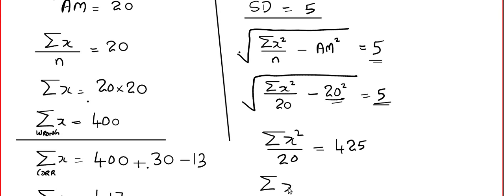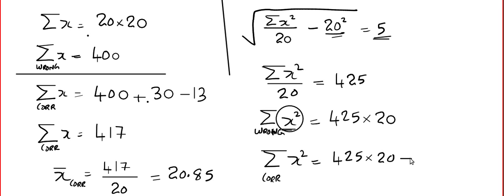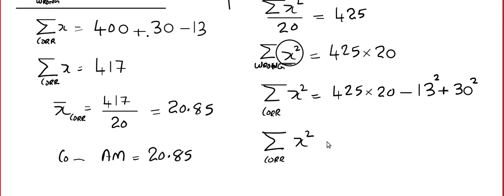So sigma x square means we are squaring each and every data and adding them. I'll repeat, sigma x square means sum of the squares of the data. Okay, and that will be 425 into 20. So this is the wrong summation of x squared. Once more I'll tell you, the wrong entry is 13. So I'm supposed to get rid of 13 squared. And the correct entry is 30. So I'm going to add 30 square. The corrected summation will be 9231. You can calculate.